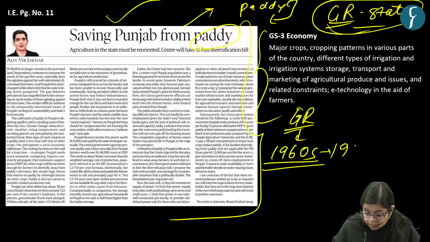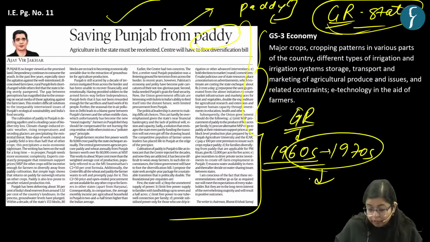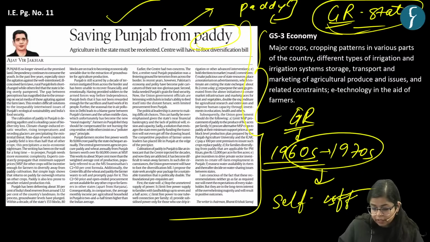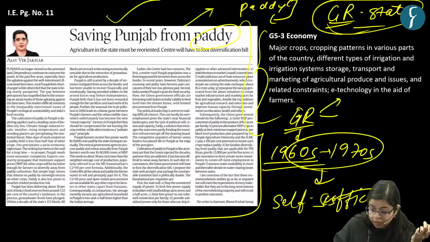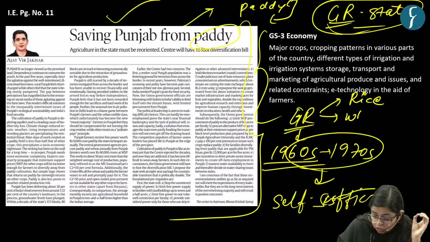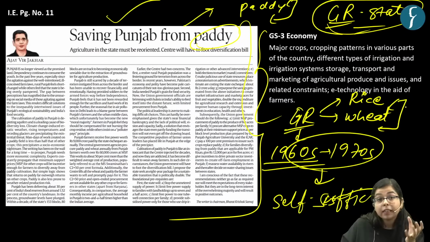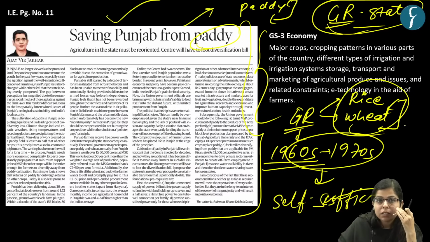In the 1960s and 1970s, India became self-sufficient in food grains, right? Owing to states like Punjab, Haryana and Western UP, which were major contributors to ensuring food security in the country. For this, extensive focus was given to the cultivation of rice and wheat through high yielding varieties of rice and wheat, right? So these were some of the reasons why these states became surplus in the production of food crops.